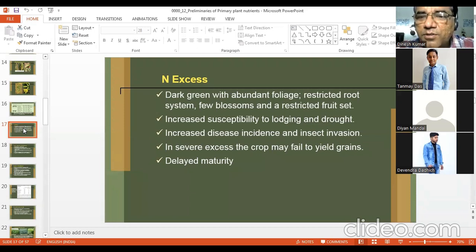Increased susceptibility to lodging and drought, another problem of excess nitrogen. Increased disease incidence and insect invasion. Of course, as we have just seen, it is not always increased disease, but in the majority of cases where you have obligate parasites, disease incidence increases. In severe excess, the crop may fail to yield grains and have delayed maturity due to excess nitrogen.